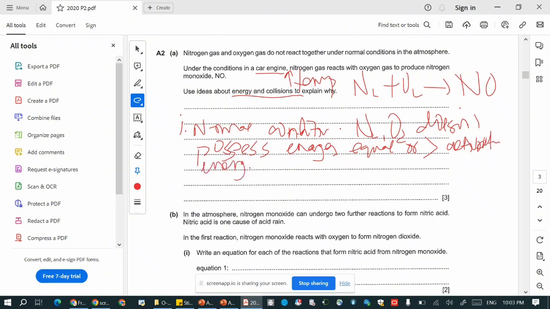Because of that, there is no effective collision. So no effective collision occurs, and no product is formed.